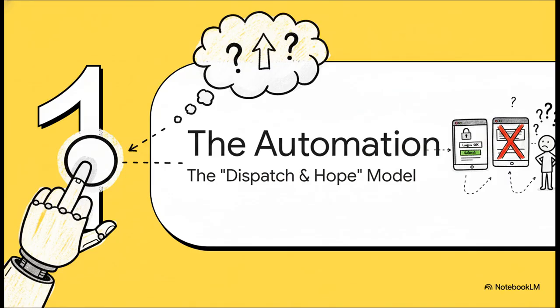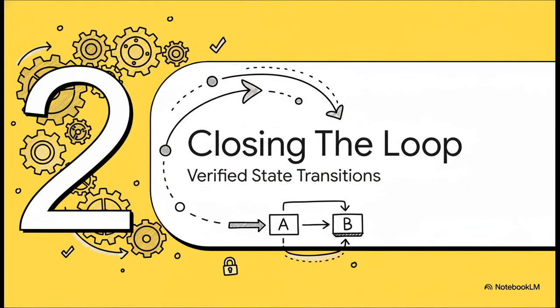I love that term. Or maybe a better way to think about it is the dispatch and hope model. The agent sends a command out into the void, like click this button, and then just crosses its fingers and hopes for the best. It has absolutely no way to confirm the outcome. Did it work? Did it fail? The agent is clueless. So how do we fix this mess?